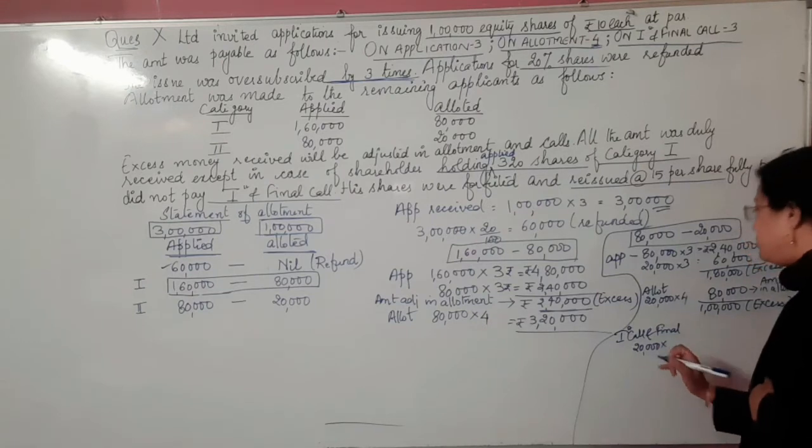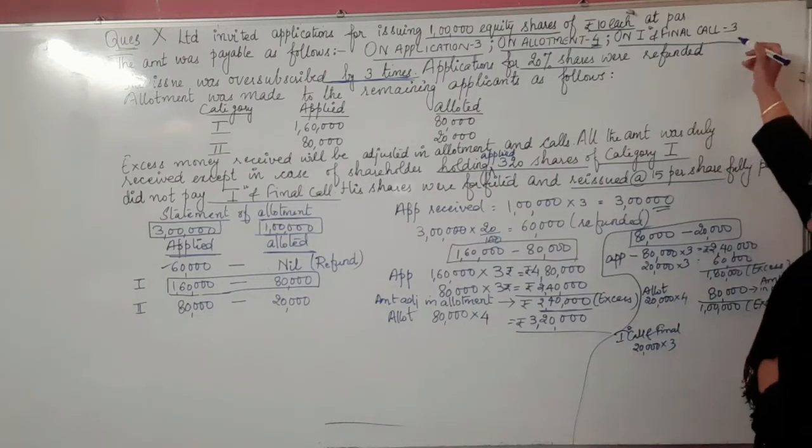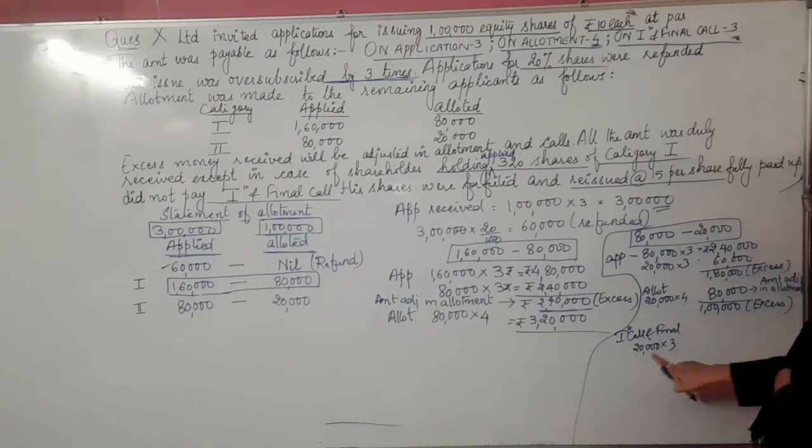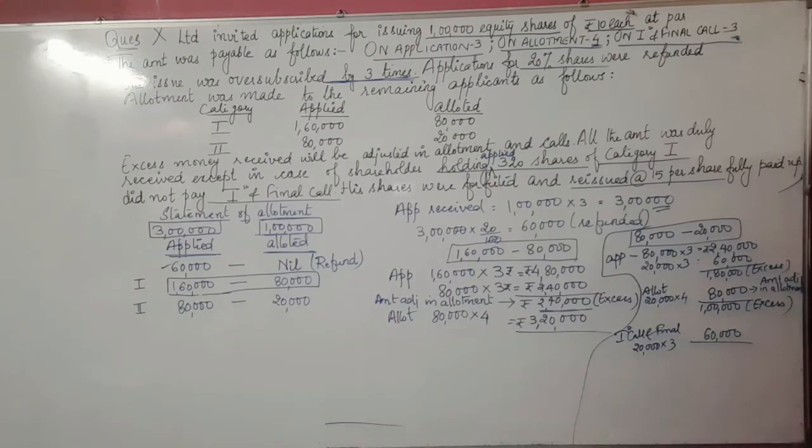How much is the requirement? We are having the requirement of how much? Again, because the call's installment value is 3. Okay, so therefore 20,000 into 3, still we need how much? That is 60,000. Okay, so the extra amount, the previous amount received in advance, is 1 lakh with us, and the requirement as per the allotted number of the shares is 60,000. Still extra is how much, children? So extra here is 40,000.